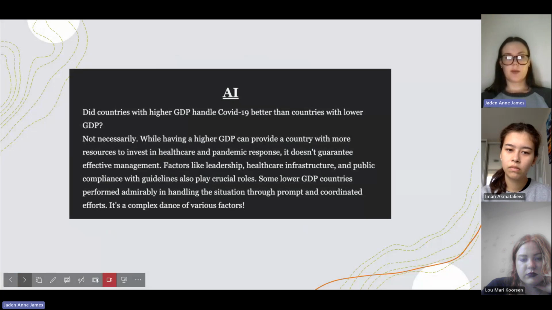I found this to be true during my research with articles mentioning the same things, but you can also see that there's no correlation in our statistics, and some higher GDP countries actually handled COVID-19 worse in that they had more cases and fatalities.